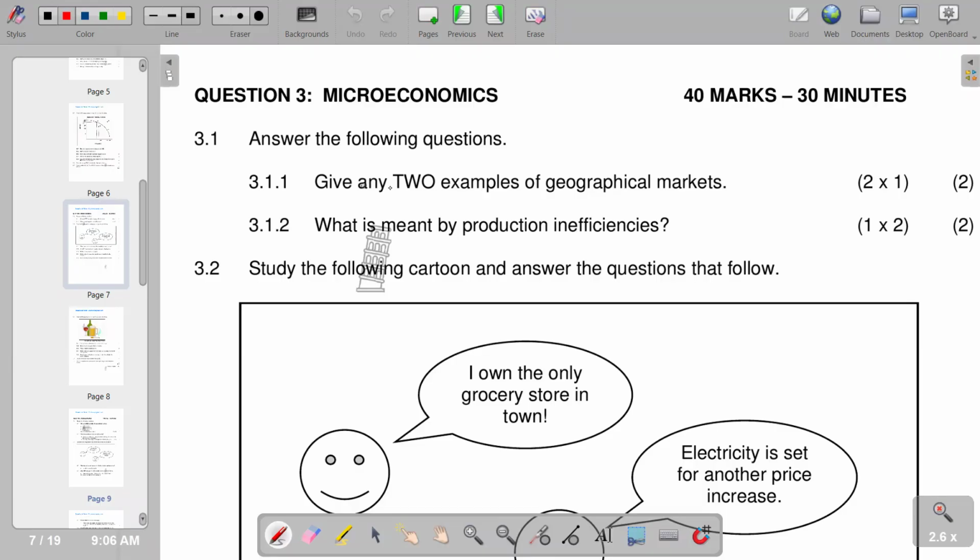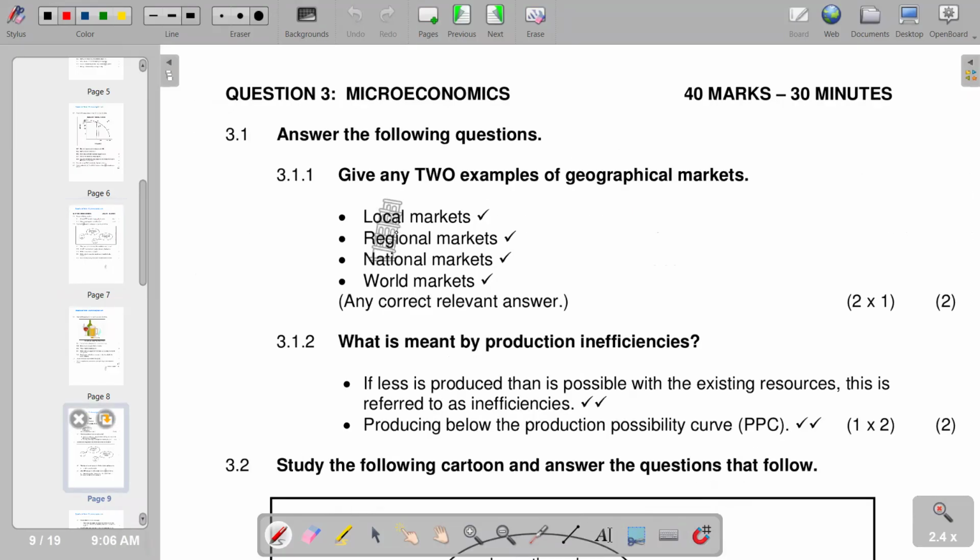Question three reads, give any two examples of geographical markets. So you see that geographical markets, these are markets according to the physical location of that business. So we see that we have got local markets, we've got regional markets as examples that we have of geographical markets. So we have got a list where we're saying local markets, regional markets, national markets, and also world markets. So these are geographical location.